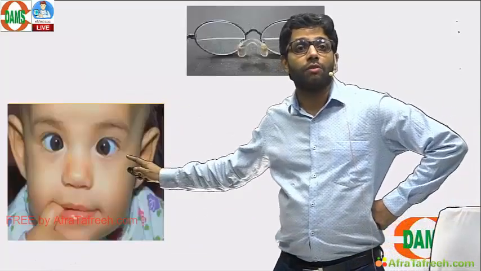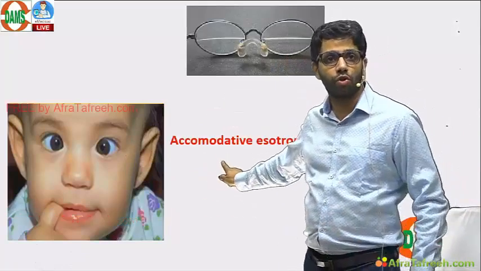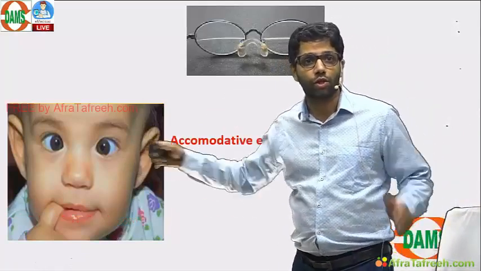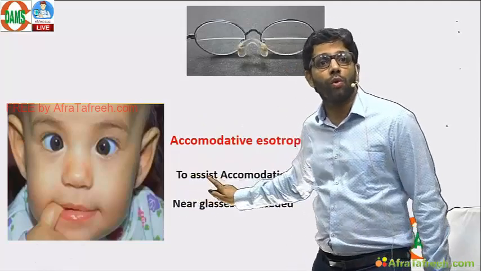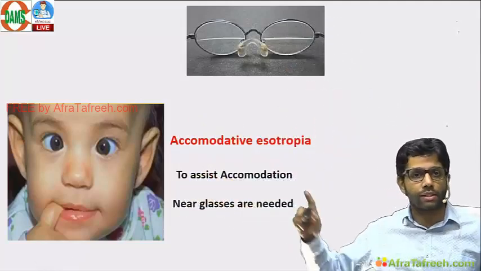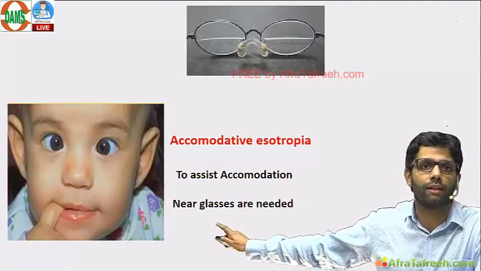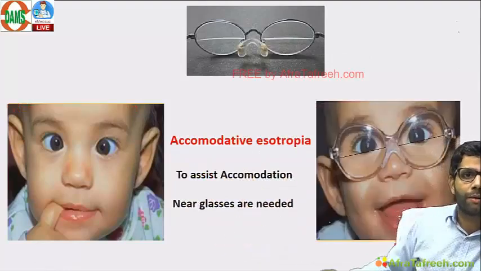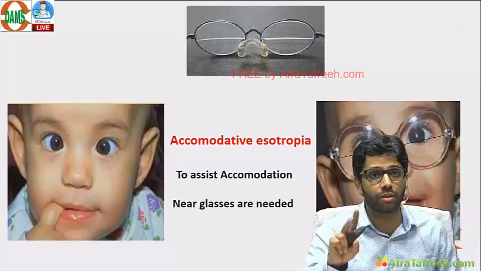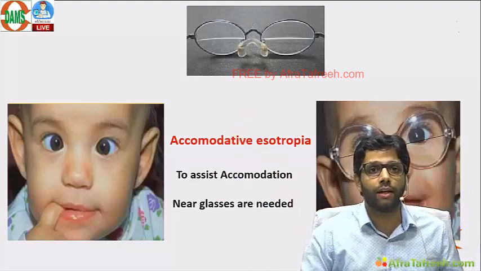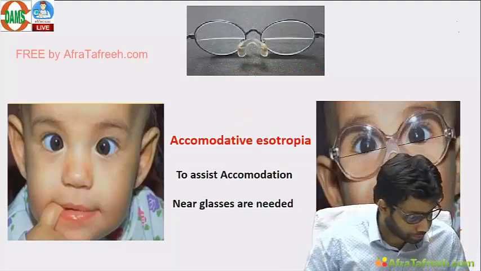If the child has more accommodation, the eye comes inside. Accommodative esotropia: the eye goes inside. Esotropia means eye inside. Here you want to assist accommodation in the child, so assisting accommodation again by near glasses. You give glasses to the child, he becomes happy. So two indications are important for pediatric executive bifocals.